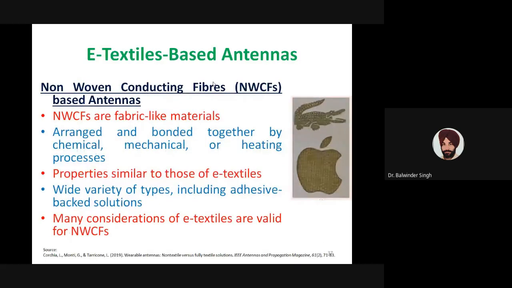Under the e-textile based antennas, there is one special category of non-woven conductive fibers. Just now what we have talked about were the woven conductive fibers. So there are also options of non-woven conductive fibers, and we can have antennas based on these. These NWCFs are basically fabric-like materials, which are arranged or bonded together by chemical, mechanical, or heating processes.